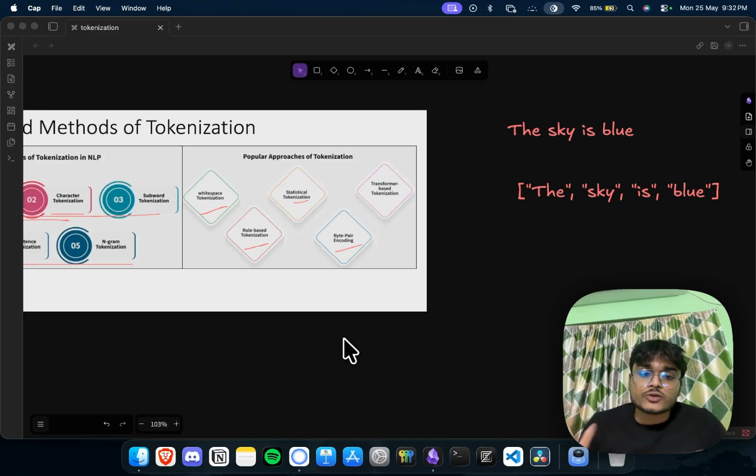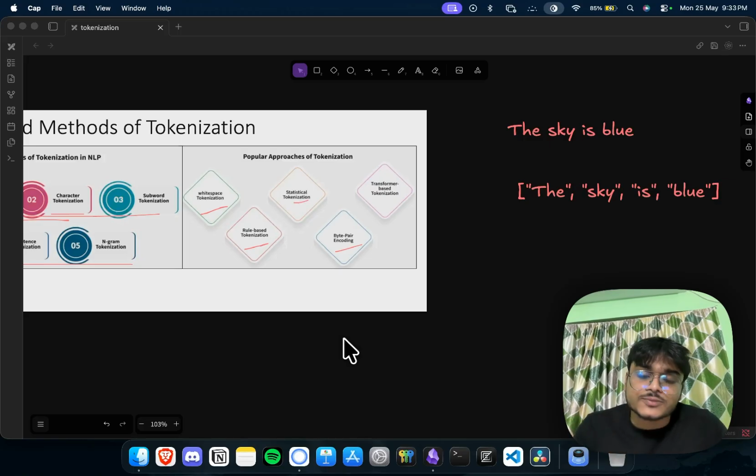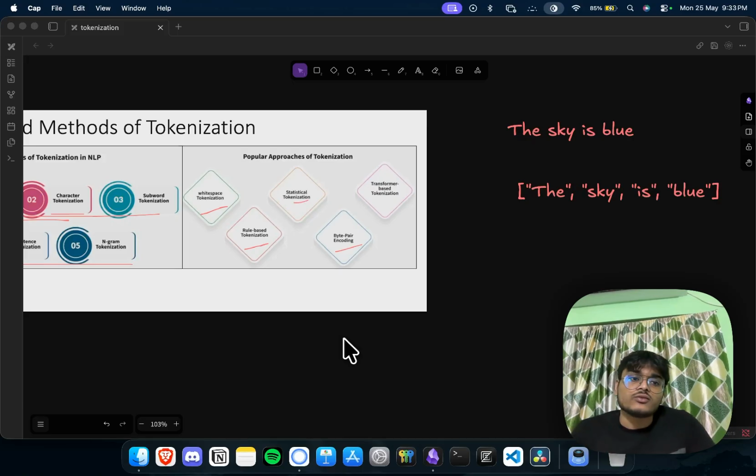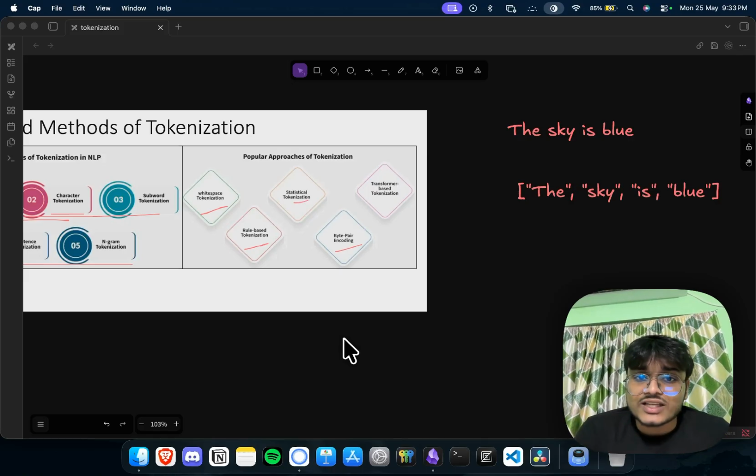So basically what we are talking about is statistical tokenization. Statistical tokenization is when we are tokenizing one particular sentence or one particular corpus. What is called a corpus is basically the sentences we are getting. So when we are tokenizing a particular corpus, we do it on a statistical basis.